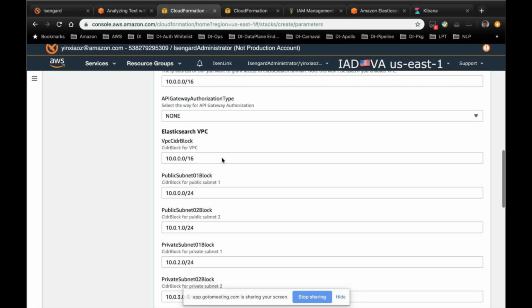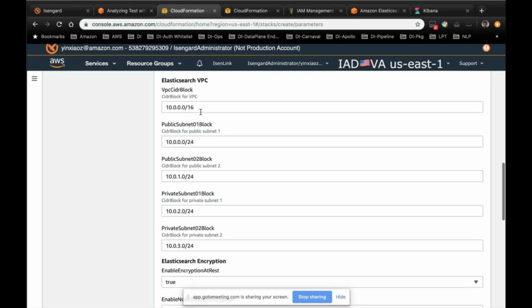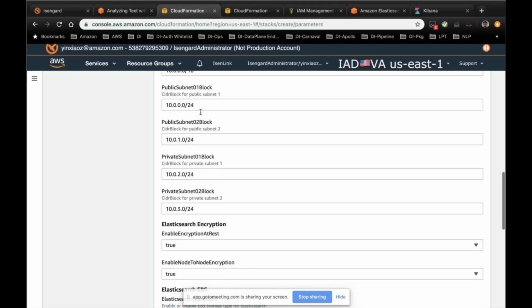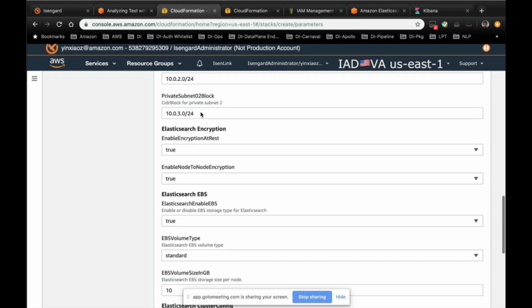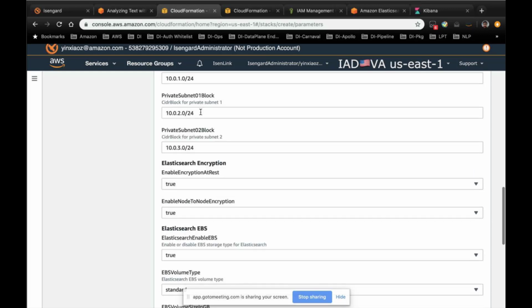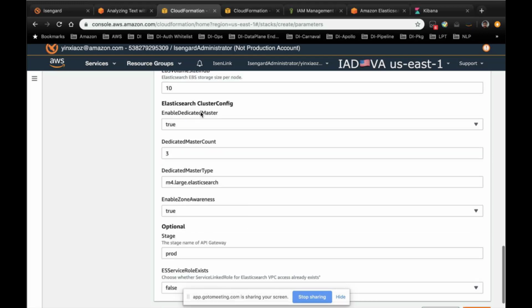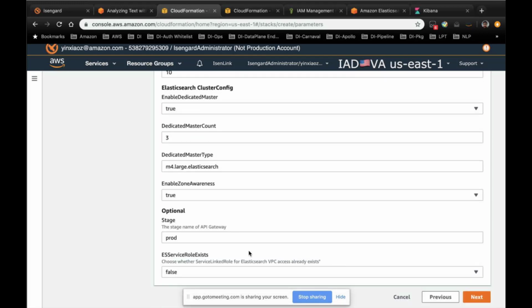The next one is a set of VPC configurations as well as the encryption options. The solution also has the service role exists option. And this means there's a service link role for the Elasticsearch VPC.